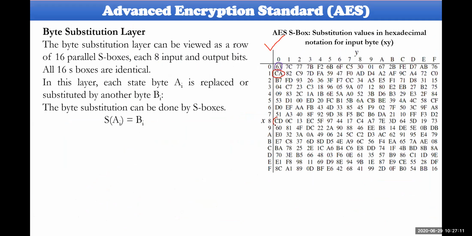For 8 in the table, the value is CD. CD is the value for 80.